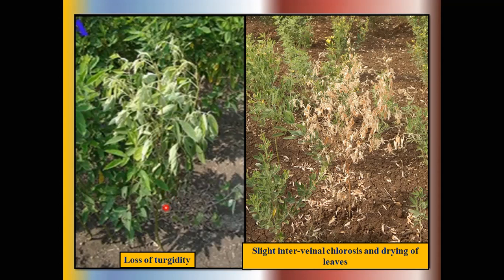First, loss of leaf turgidity. This is a plant infected by the Fusarium pathogen, and the most prominent symptom seen in this plant is the loss of leaf turgidity. Then the second symptom, that is interveinal clearing and chlorosis of the leaf.